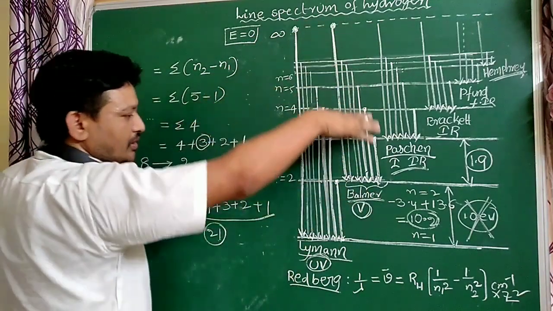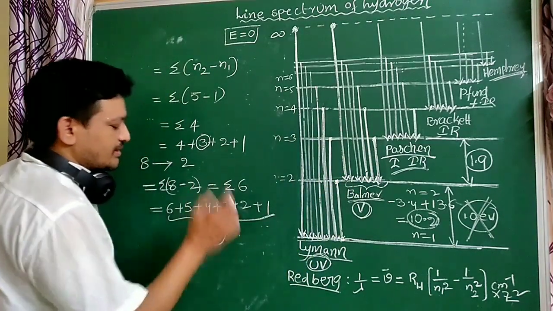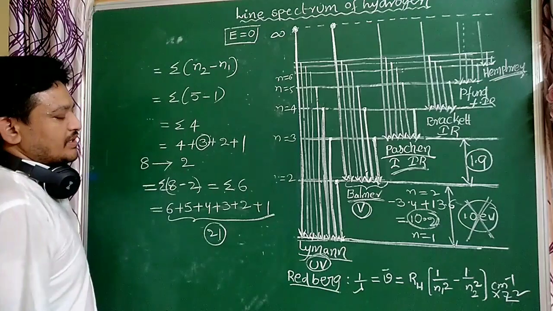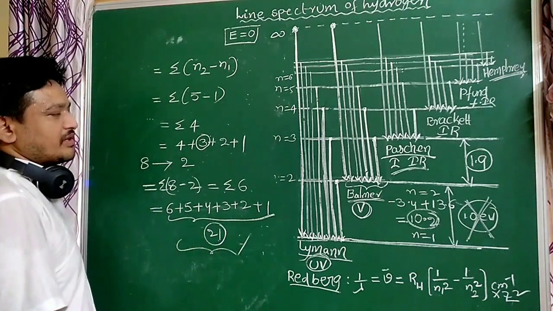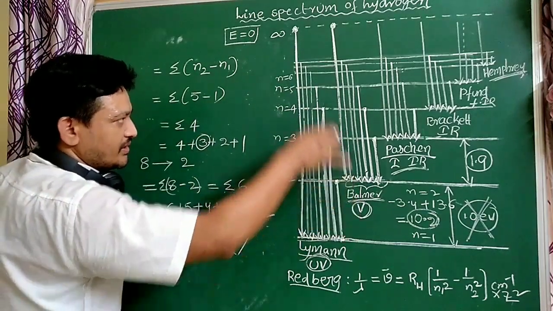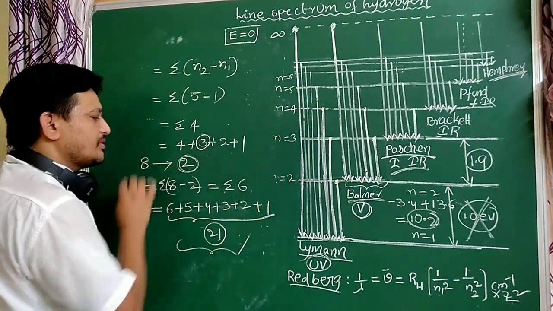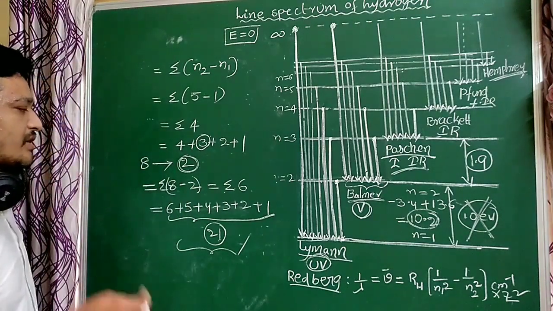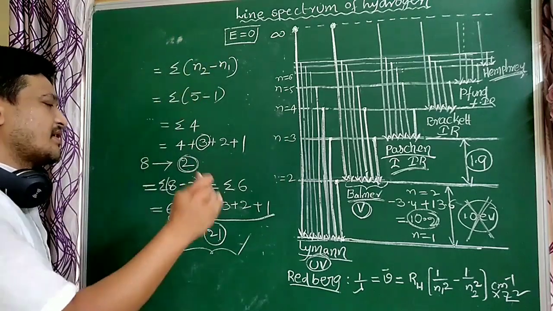Not coming down to the ground state, but coming to the 2nd orbit. How many possibilities are there? 21 possibilities are there. In this case, Lyman series are not formed. Why? Because the electron does not come to the ground state, the electron comes to the 2nd orbit only. So here it asks how many Lyman series lines are formed when the electron jumps from the 8th orbit to the 2nd orbit.